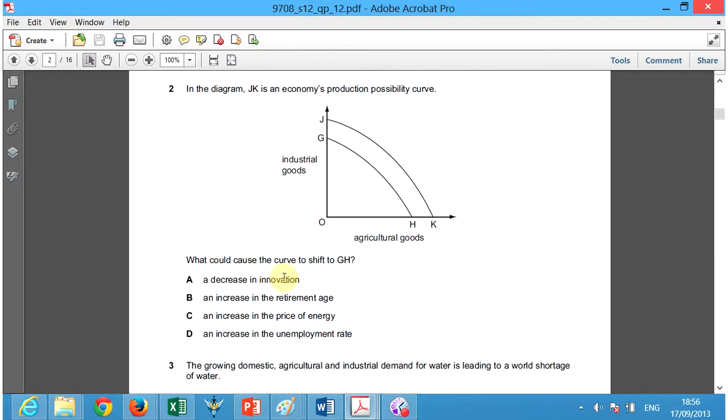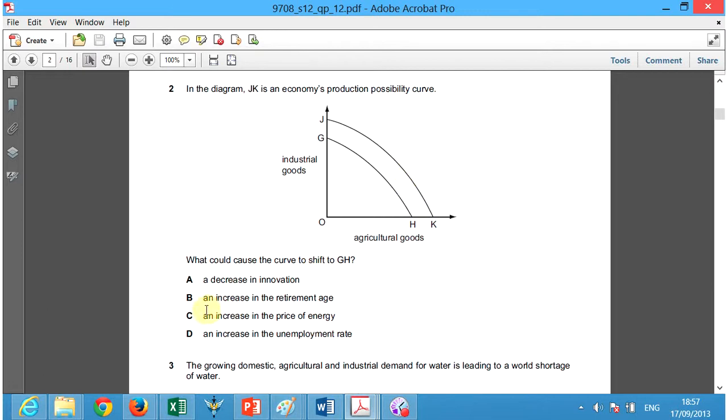A decrease in innovation? Well, that's not possible because a decrease in innovation would not allow us to shift this line outward. See, there's no innovation, so we would just stay the same. An increase in the retirement age, theoretically, if people are retiring later, it would mean more people are working, but it doesn't necessarily mean that they're working in these two industries or working at all. So B is wrong. Okay. D, an increase in the unemployment rate, for the same reason. People might be getting unemployed, but they may not affect these two markets.